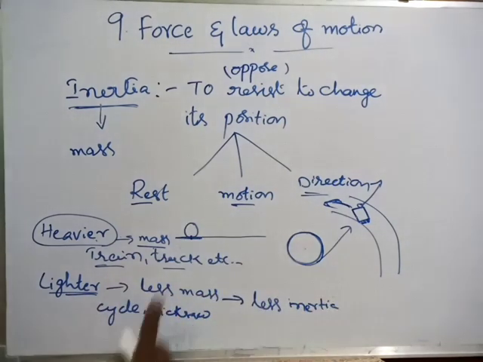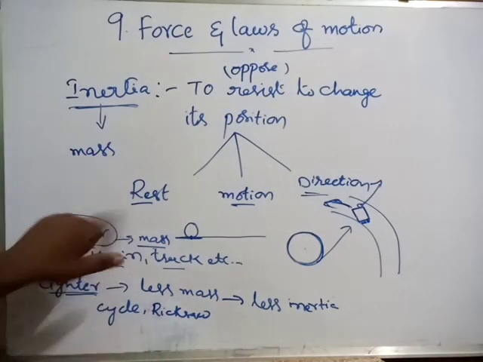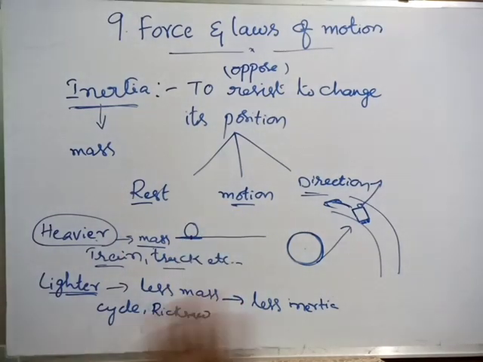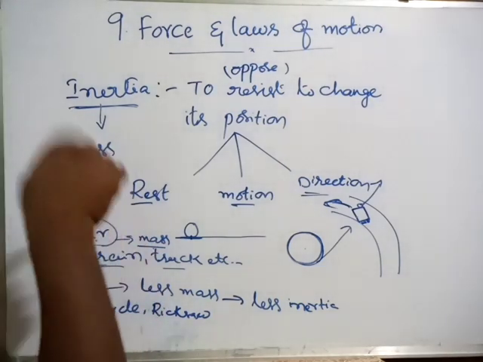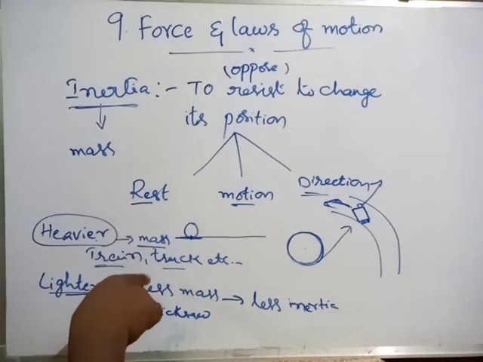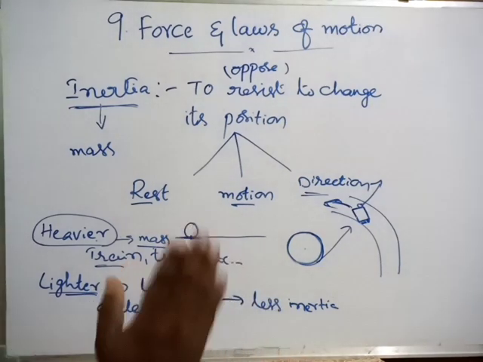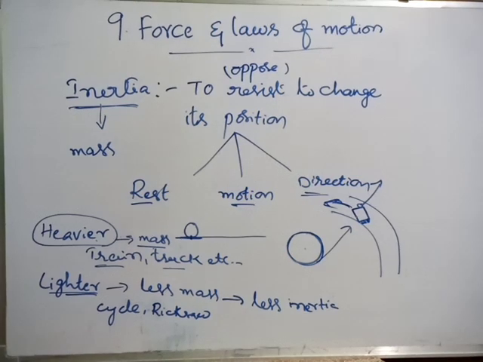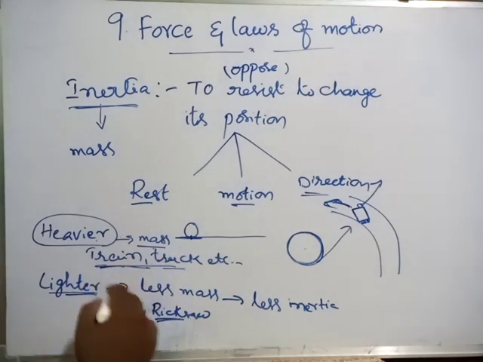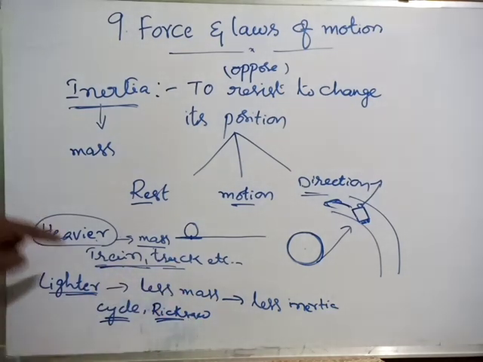They have more inertia of rest. Even in motion we can't change it, because they are heavier objects. Lighter objects try to oppose but they cannot. We can push a cycle, standing or in motion, and even pull a rickshaw, but we can't push or pull heavier objects.